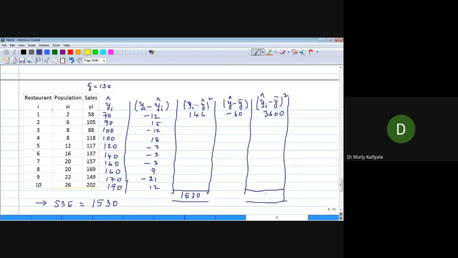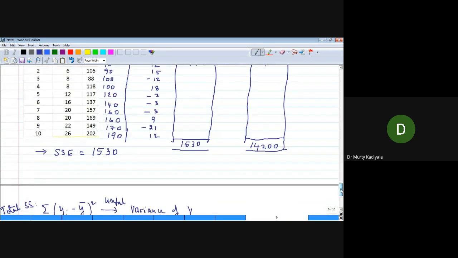14,200, sir. The sum is 14,200. Good. So can I write this as SSR? 14,200 you said, right? Is it correct? Yes, sir. Okay, good.